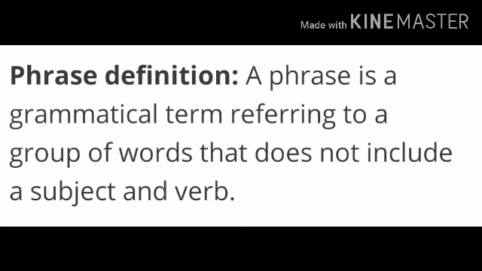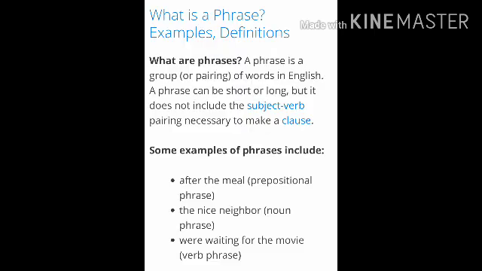Now let us see in more detail why it doesn't have a subject and a verb. You can see here it's a group of words in English. It can be short, it can be long, but it does not include subject and verb, right? My dear student, what is subject?